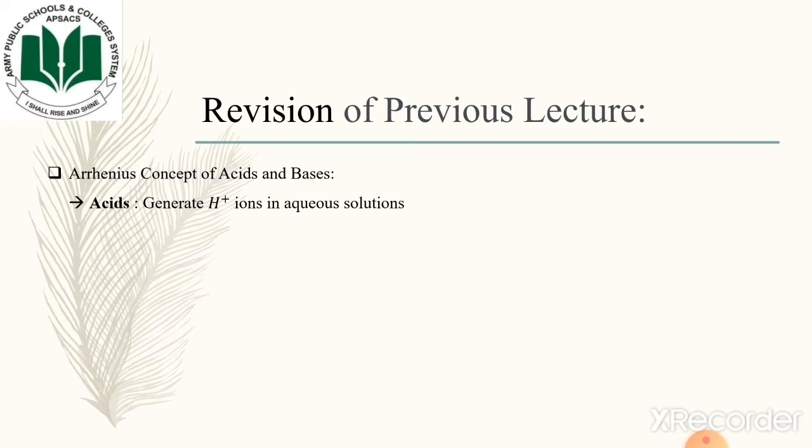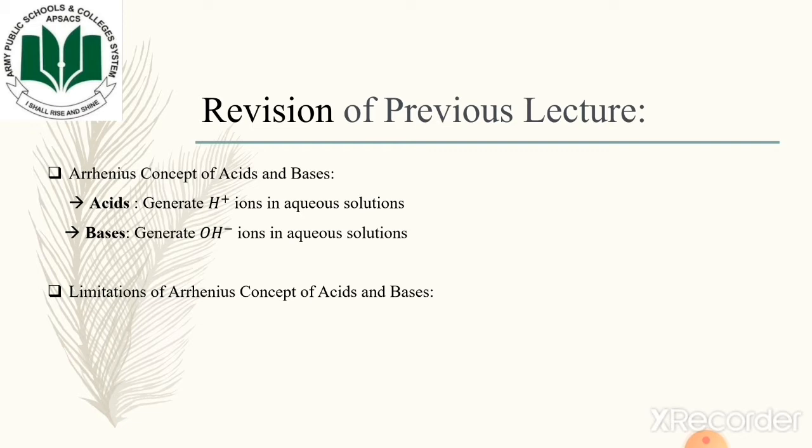All the substances, when dissolved in an aqueous solution, if they are generating protons or hydrogen ions, will be considered as Arrhenius acids. On the other hand, those substances that, dissolved in aqueous solution, generate hydroxide ions are called Arrhenius bases.